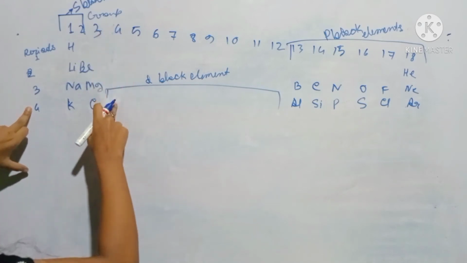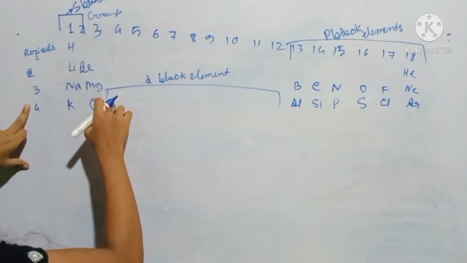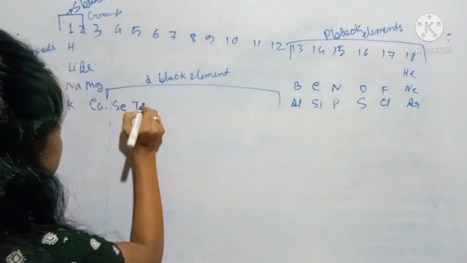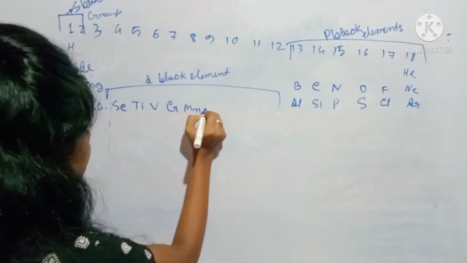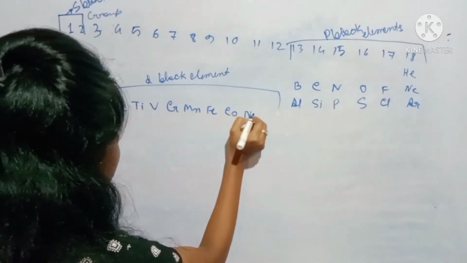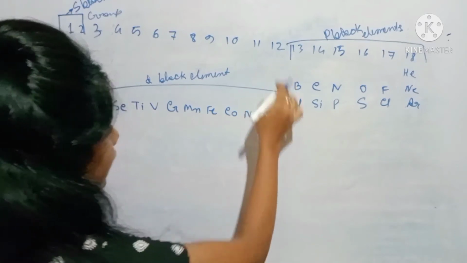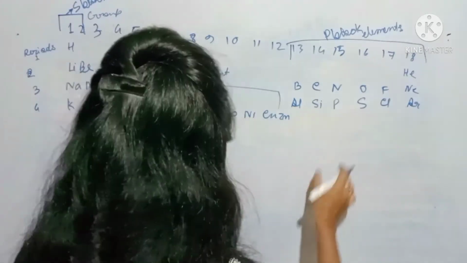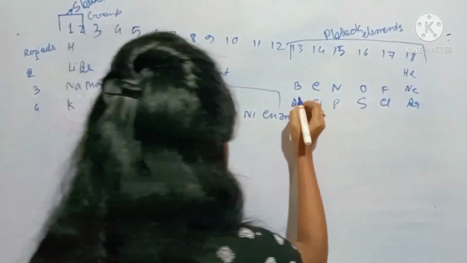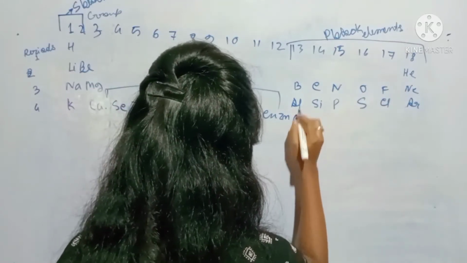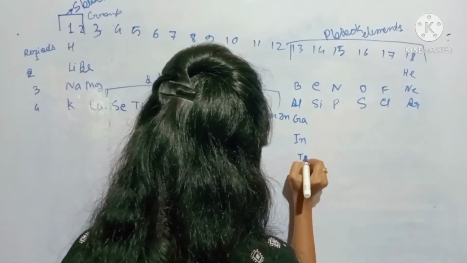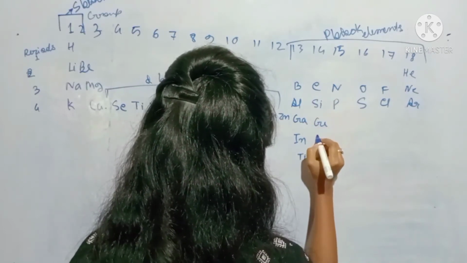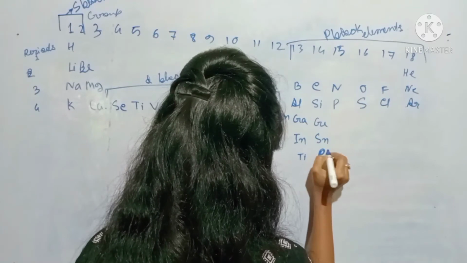Okay, after that, the elements start from the 4th period. Remember that the group 3 element starts from the 4th period. So it's scandium, titanium, vanadium, chromium, manganese, iron, cobalt, nickel, copper, and till 12, zinc. Okay, after that again it uses the p block. Okay, so boron, carbon, silicon, germanium, tin, lead, Pb.